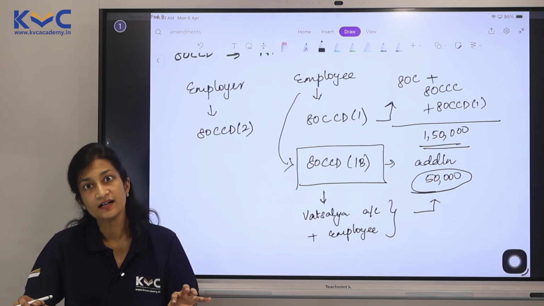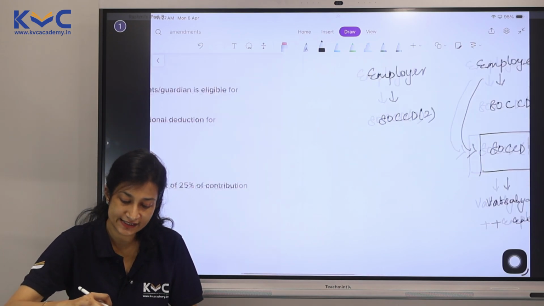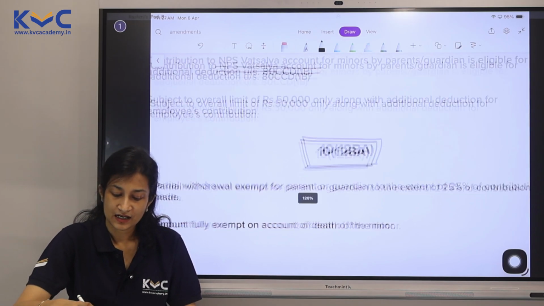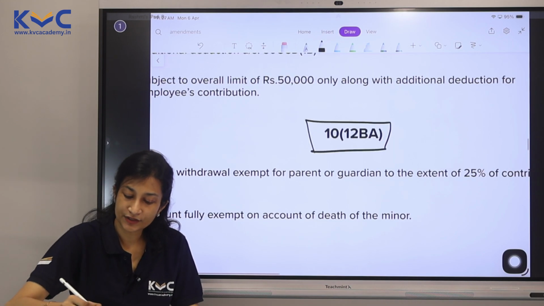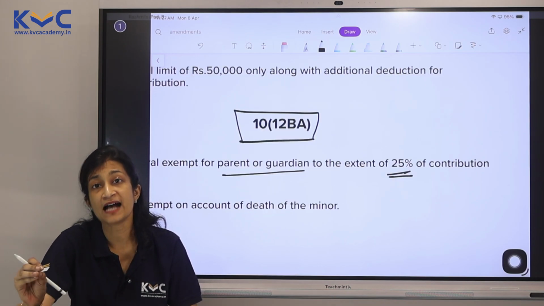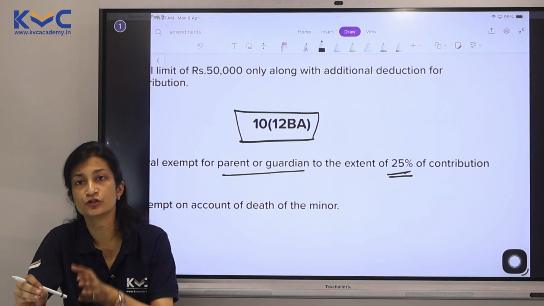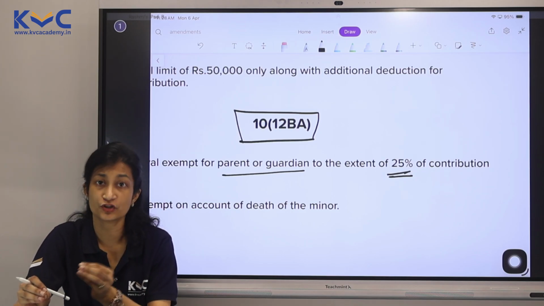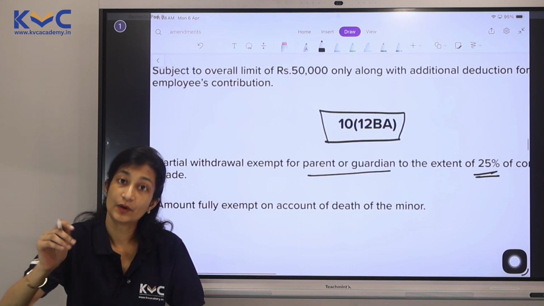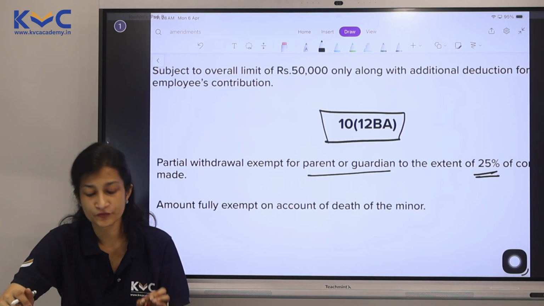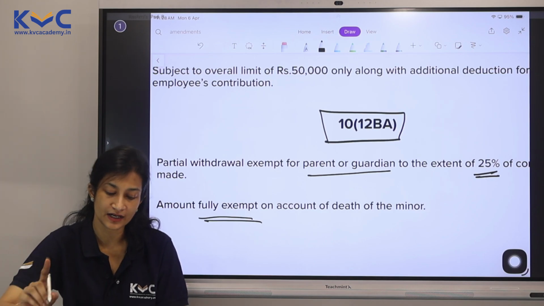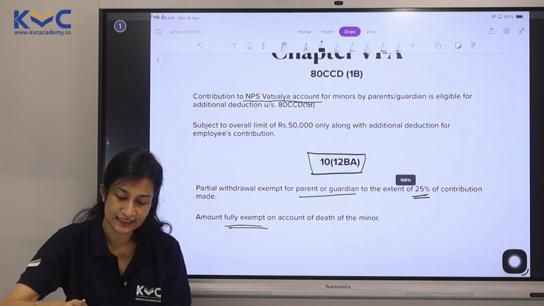Even here there is a partial exemption for withdrawal, which is given under section 10(12)(b). So if there is a withdrawal by the parent or the guardian, up to 25% of the contribution is allowed as exemption. If you've made a contribution of rupees 1 lakh, up to 25%, which is 25,000, can be withdrawn without any taxation. However, if withdrawal is made on the death of the minor, it is fully exempt. So this is one change which has come under Chapter 6A, 80CCD(1B).